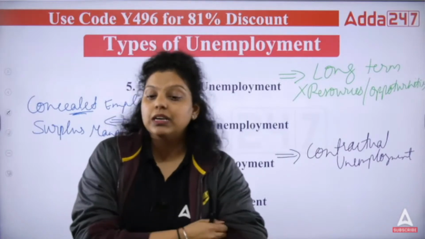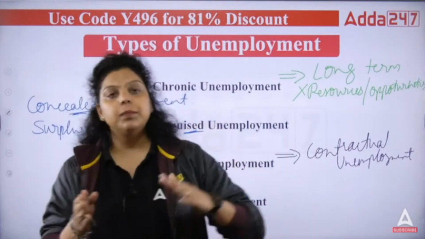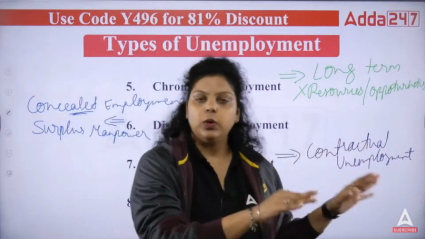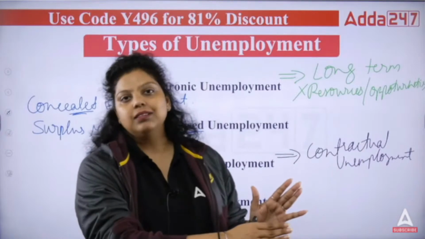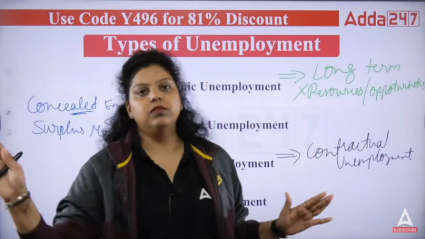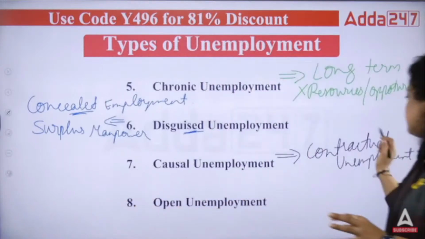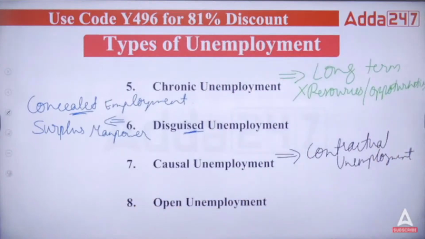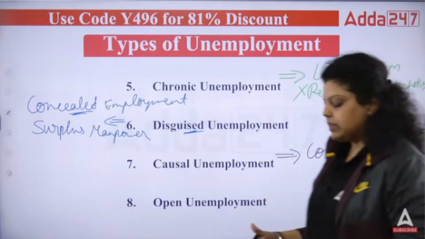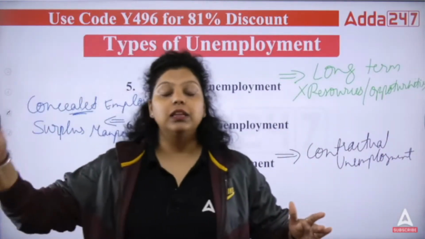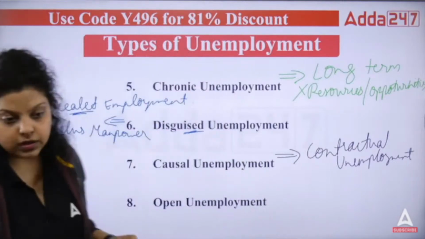Construction workers are appointed on the basis of contract: until this building is built, you are going to work here. As soon as the work of this building is done, your contract will be ended. That type of unemployment is known as contractual unemployment. When a person gets employment on the basis of a contract, once the contract ends, they have to find a new job. That is contractual unemployment, right?